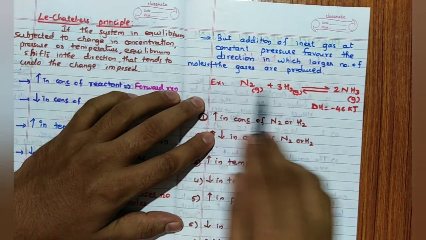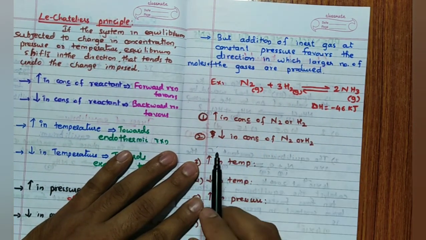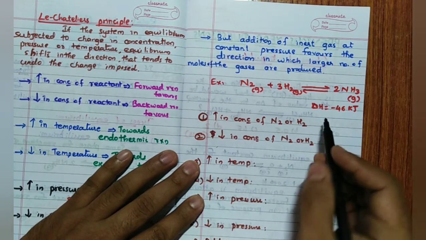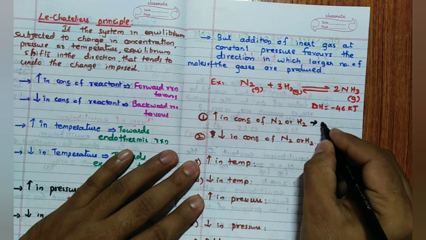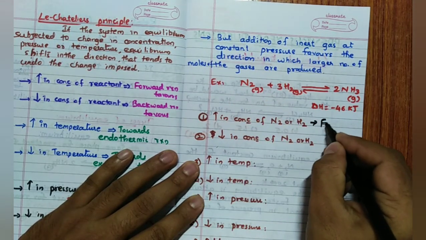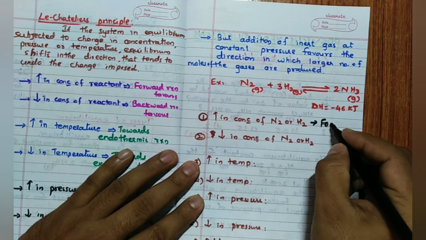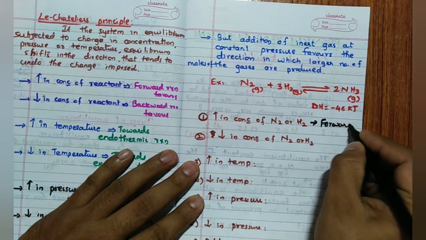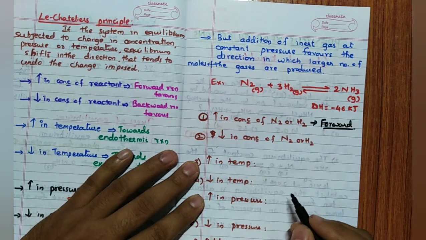Now, I will take this example. N2 plus 3H2 gives 2NH3. Now, increase in concentration of the N2 or H2. Remember, I have increased the concentration of reactant. So, forward reaction is favorable. I will write only which direction. So, forward direction favorable.